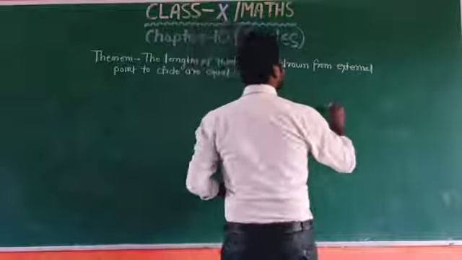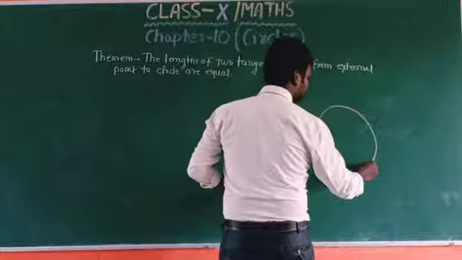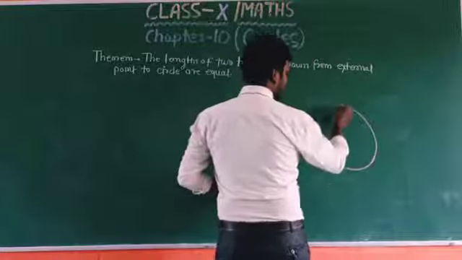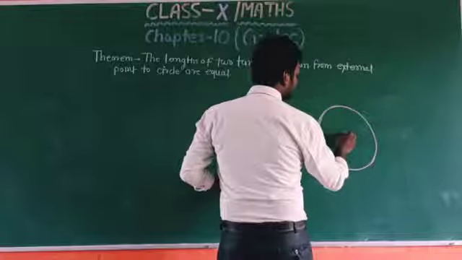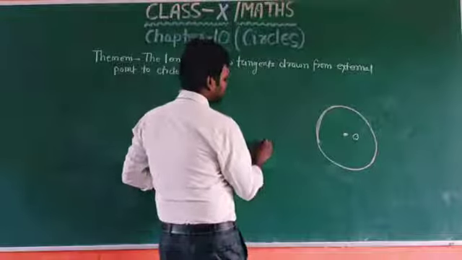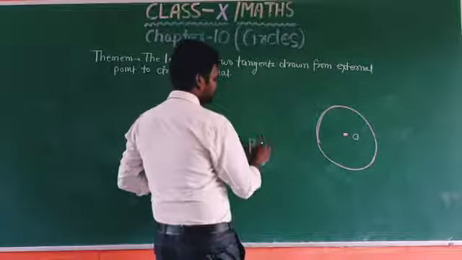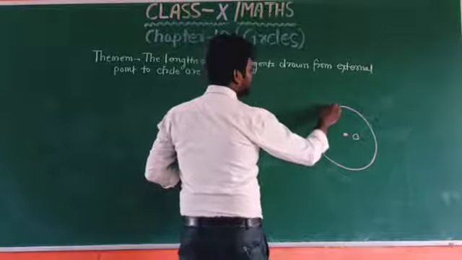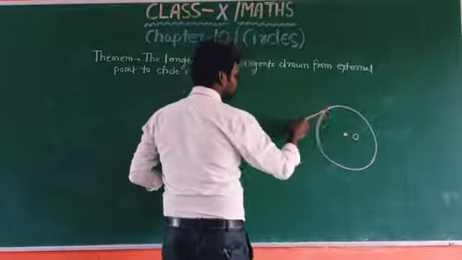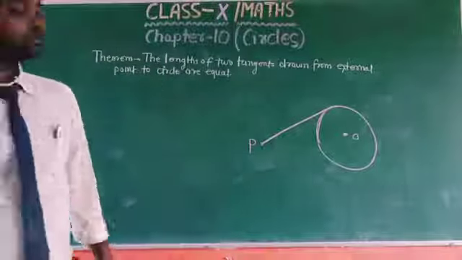So first, draw a circle with center O and take another point outside this circle. This is P, and draw tangents from this point.